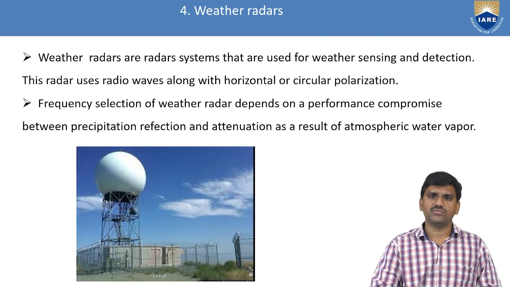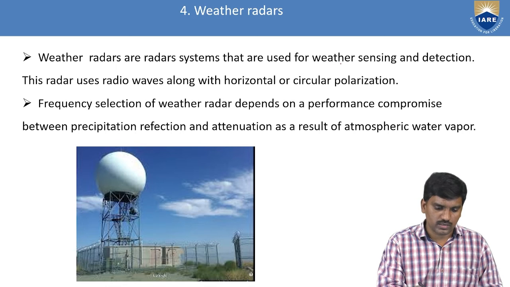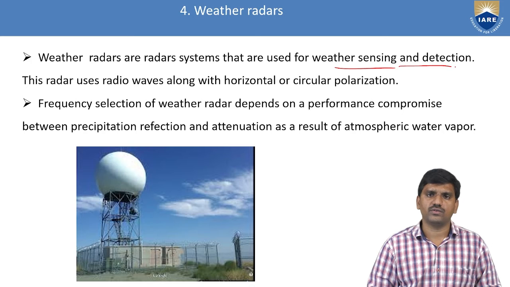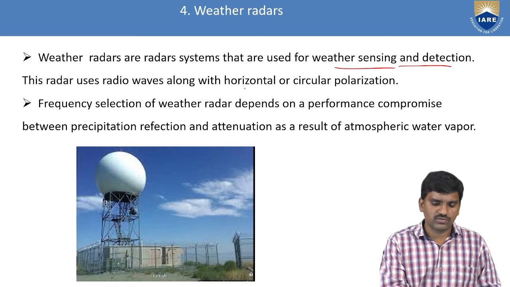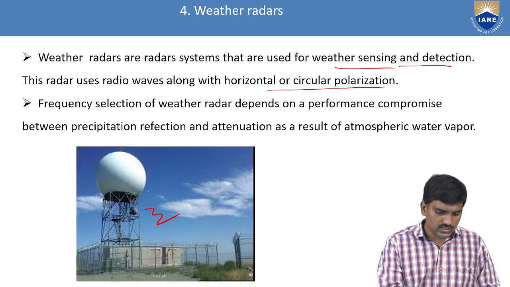Next one, weather radars. In order to identify the weather parameters, it is used for weather sensing and detection. These radio waves are radar waves along with horizontal or circular polarization. So the image for this one is weather radar.